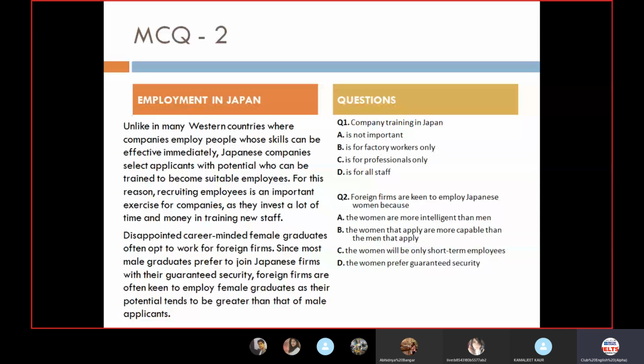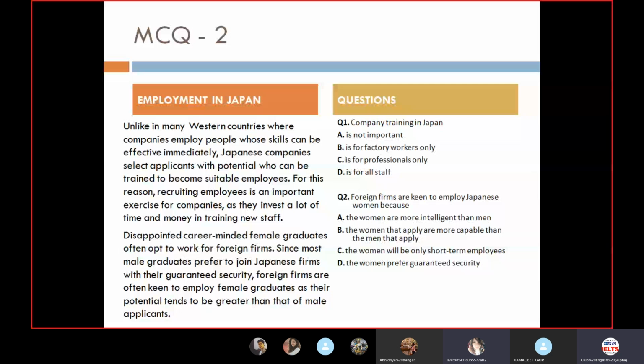Now moving on to the next one, as you have given various answers for that. Foreign firms are keen to employ Japanese women because, okay, disappointed career-minded people, female graduates. Ma'am, you want to say something? No, you can continue. I was just saying that before they find the answer, it is very important for them to find the most important line.